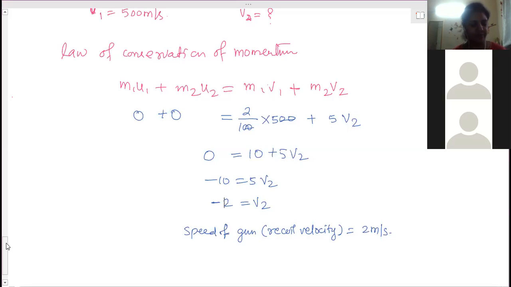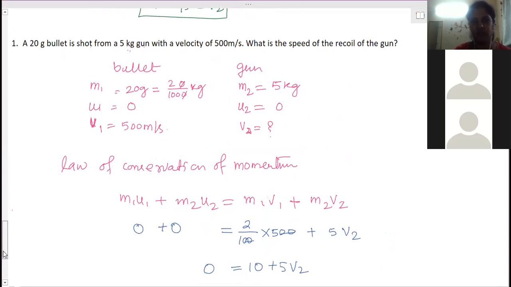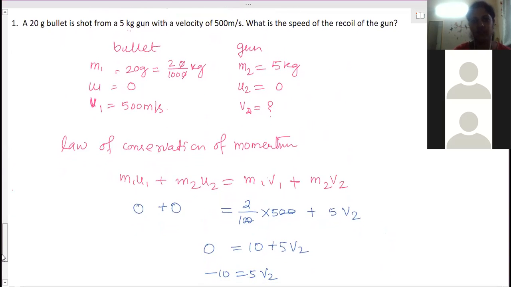Ma'am, is it the same with displacement? If velocity goes back, then it will be negative. Bullet is moving forward, so its velocity is taken positive. Then the gun is moving backwards, so its velocity will be negative. Okay, ma'am. Thank you. Everyone clear this question? Yes, ma'am. So write down then.